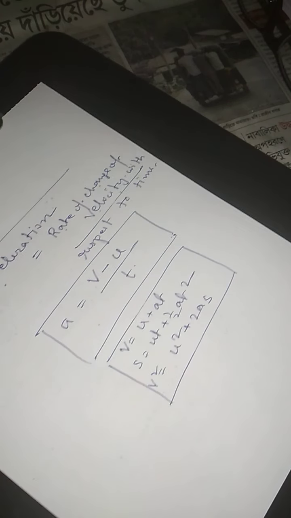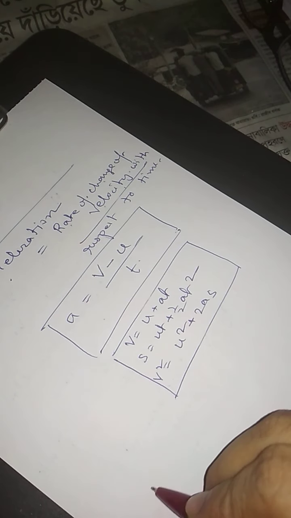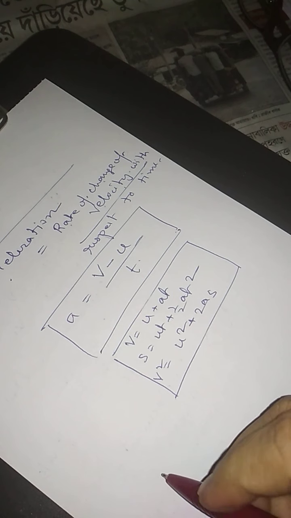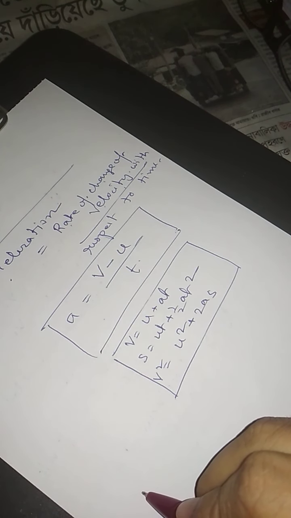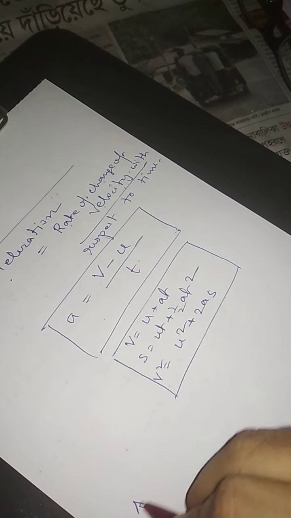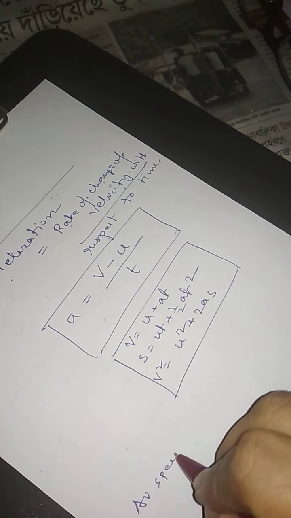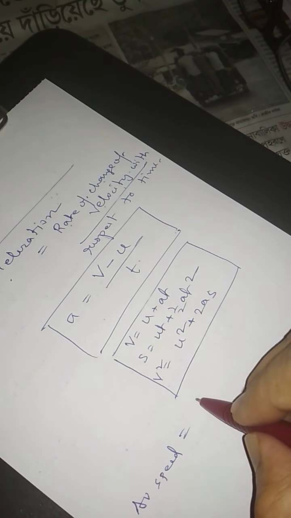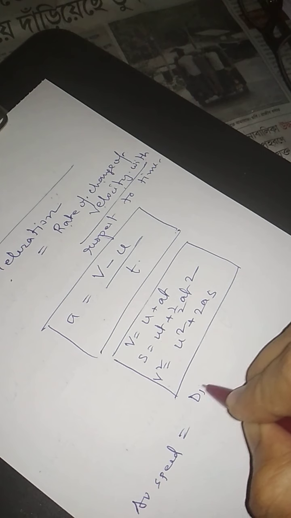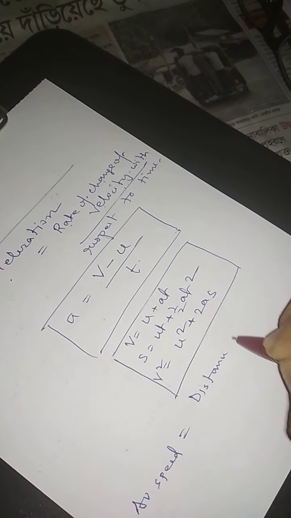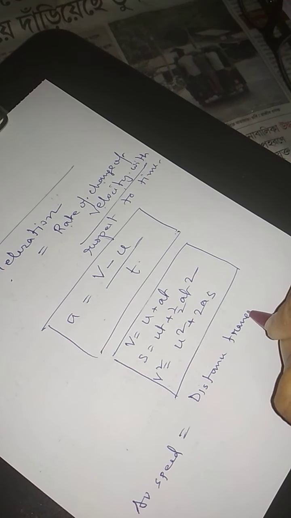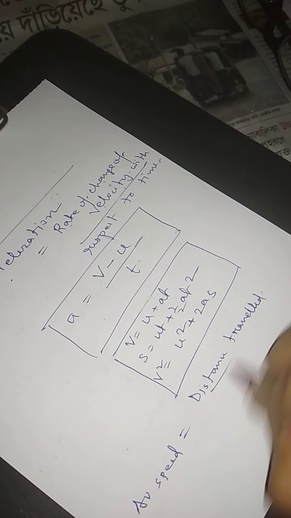And one thing which is very important, that is called average speed and average velocity. So what is average speed? Average speed is nothing but distance traveled by time.